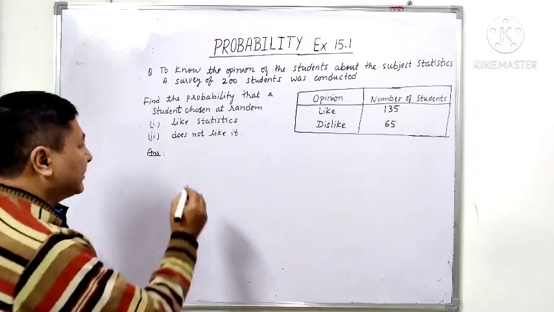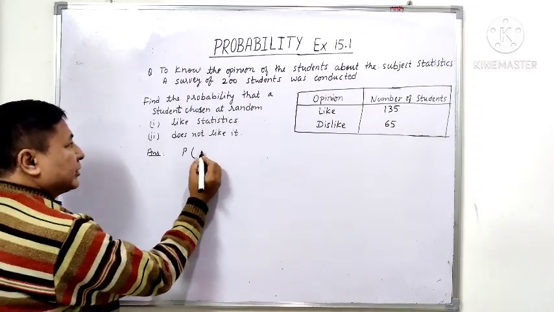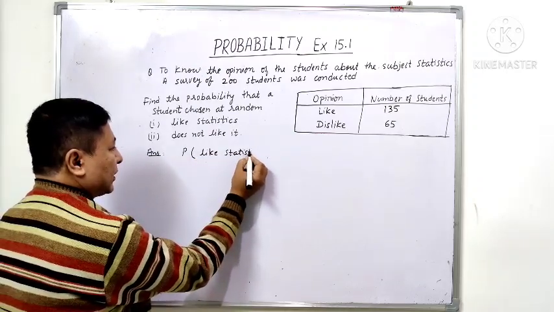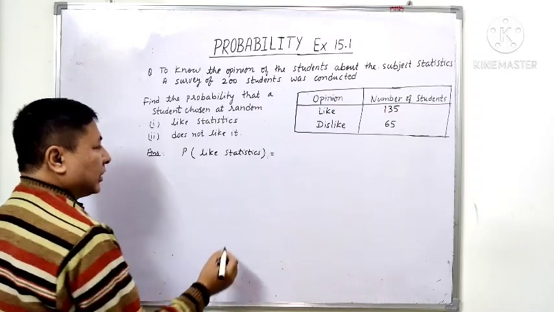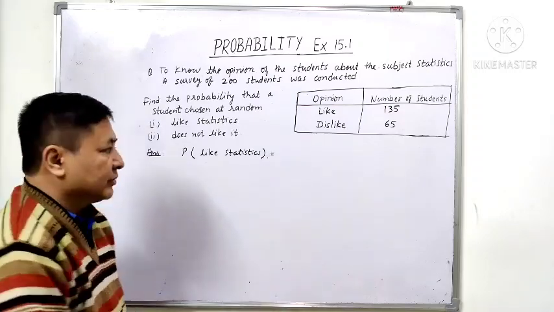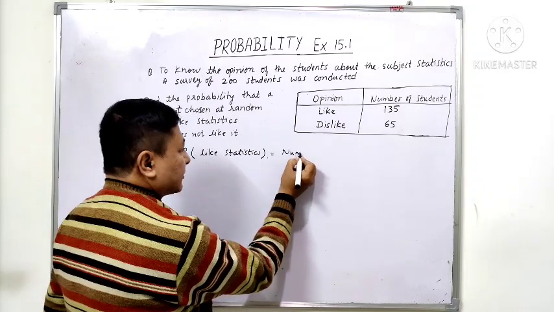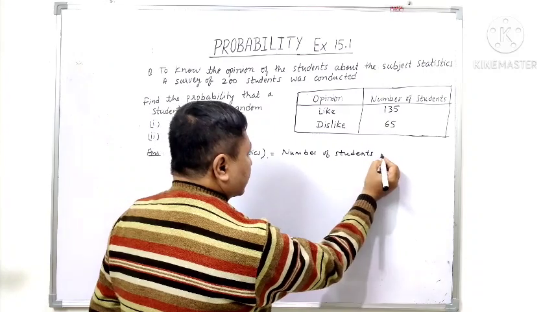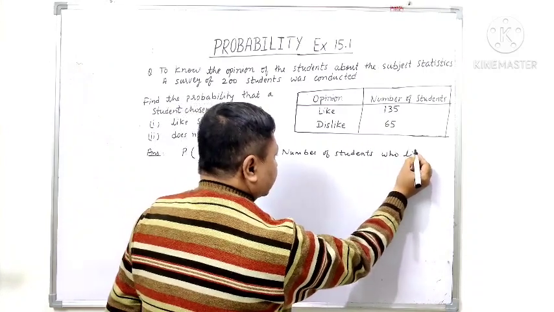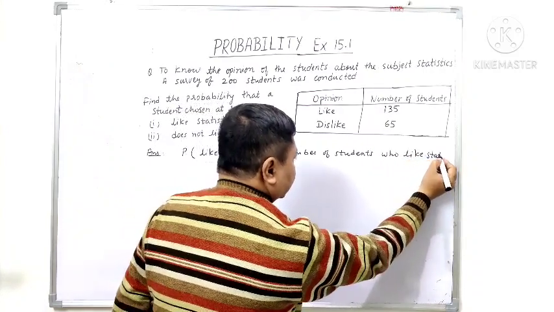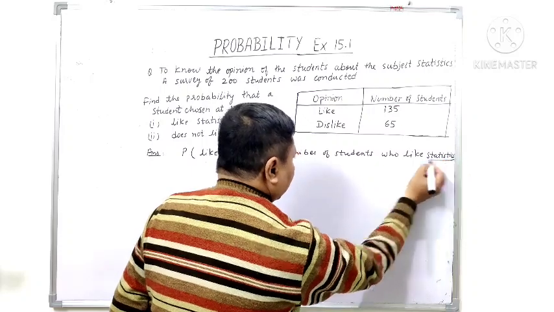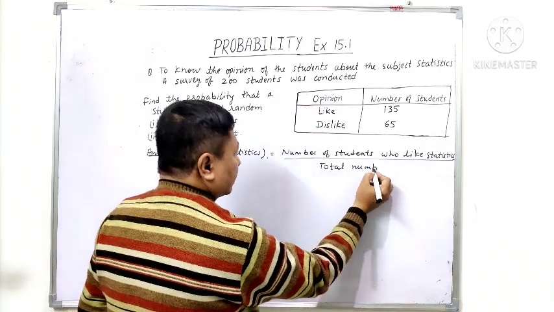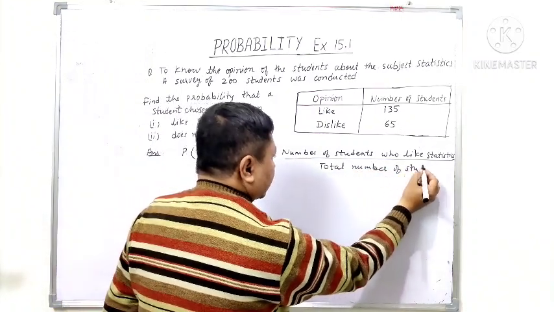So we have to find the probability. Now see, first I am taking the probability of the students who like statistics. The probability of the students who like statistics will be equal to the number of students who like statistics divided by the total number of students.